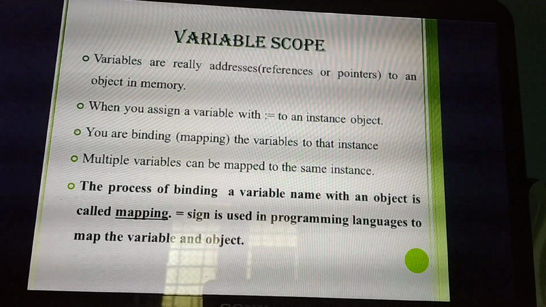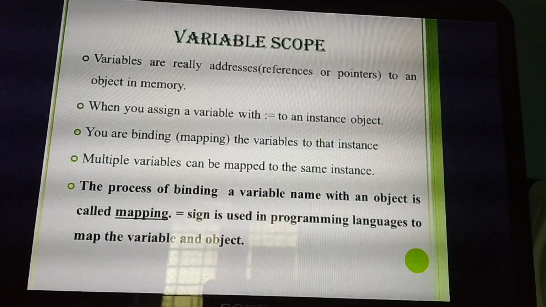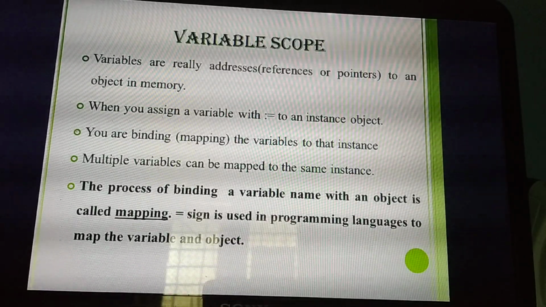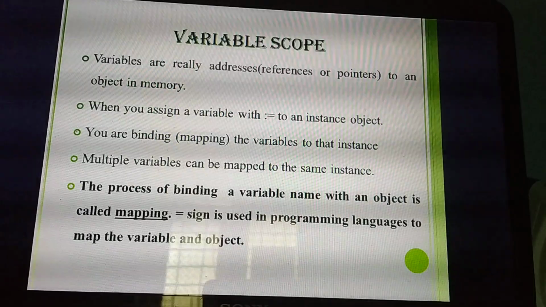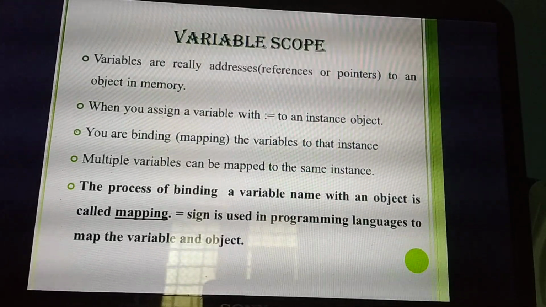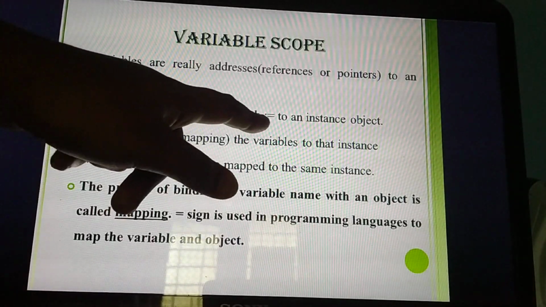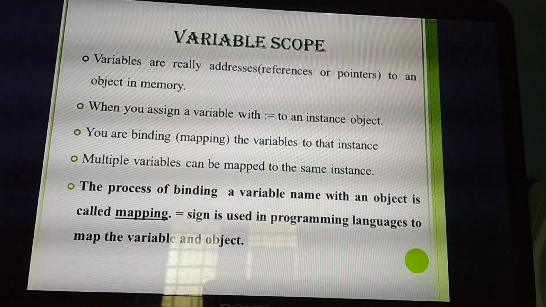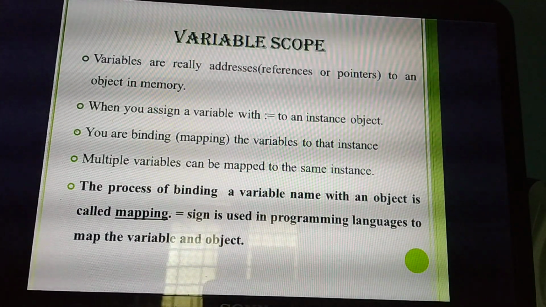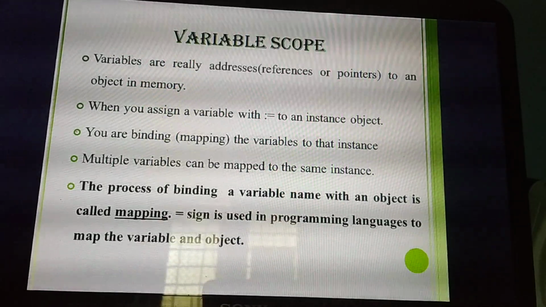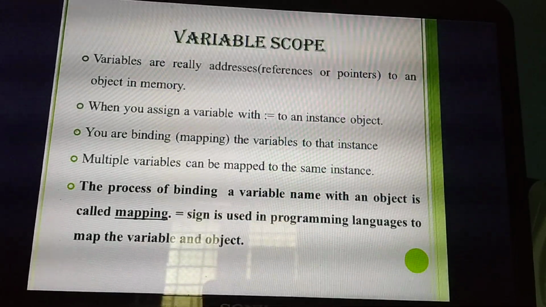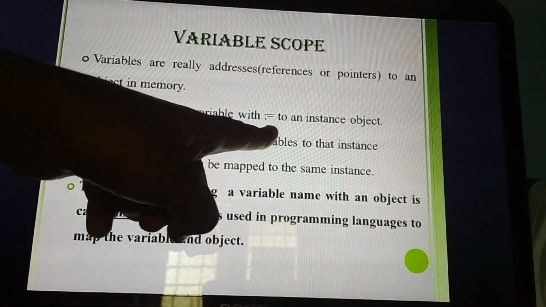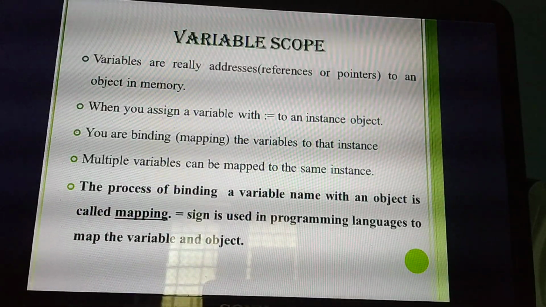Yes. Now I am going to assign the variable to an object, which means I need a particular symbol. Which symbol am I using to assign? That is equal to. Understand? What is the symbol used to assign a variable to an object? Very, very important 1 mark question. Just listen: which symbol is used to assign the variable to an object? It is equal to.